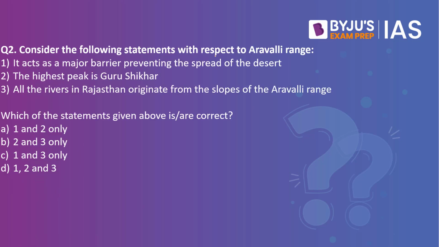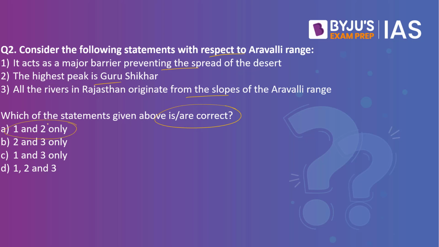Consider the following statements with respect to Aravalli Range. It acts as a major barrier preventing the spread of the desert. The highest peak is Guru Shikhar. All the rivers in Rajasthan originate from the slopes of the Aravalli Range. Which of the statements given above are correct? The answer to this is 1 and 2 only.